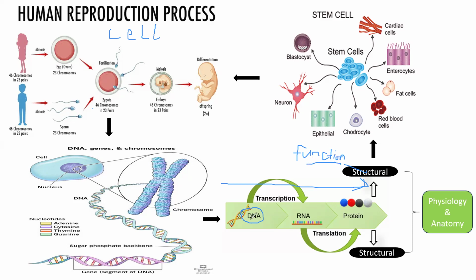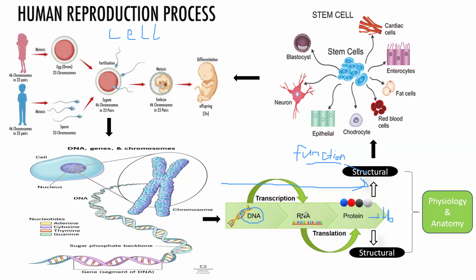Like for example, in this DNA, we have a gene that will produce RNA, and that RNA will produce a protein like hemoglobin. Hemoglobin is a protein found in a red blood cell, and it is the protein that makes red blood cell different from the enterocyte, that is the intestinal cells.